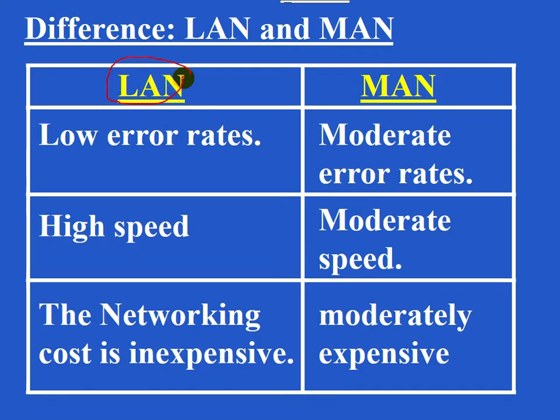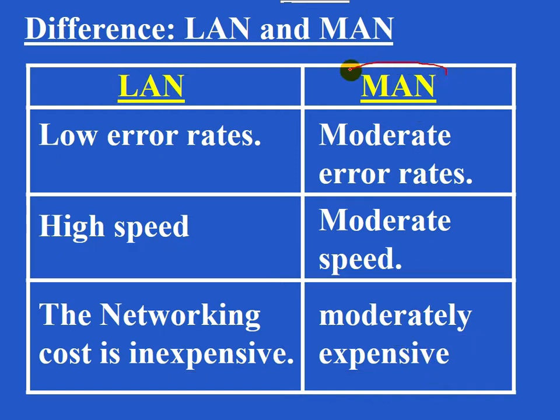Now in the case of LAN, low error rates, but here it is moderate error rates. LAN has high speed, whereas in the case of MAN it is moderate speed. In the case of LAN, networking cost is inexpensive, whereas here it is moderately expensive. Why is this moderately expensive?